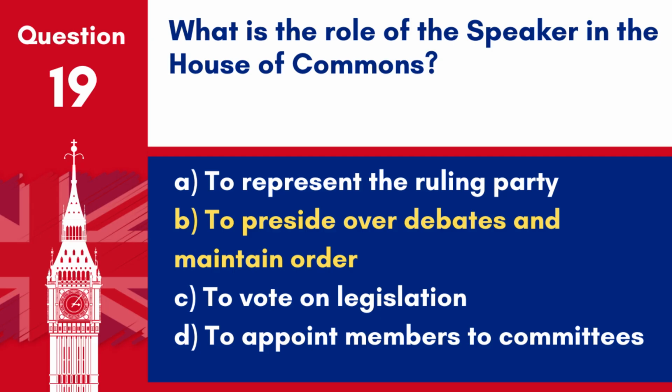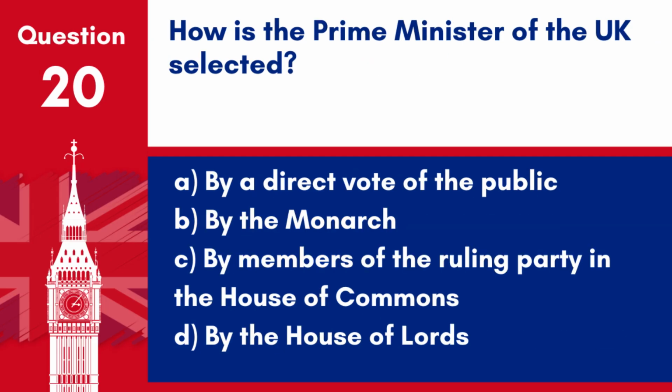Question 20. How is the Prime Minister of the UK selected? A. By a direct vote of the public. B. By the monarch. C. By members of the ruling party in the House of Commons. D. By the House of Lords. Answer: C. By members of the ruling party in the House of Commons. The Prime Minister of the UK is selected by members of the ruling party in the House of Commons.